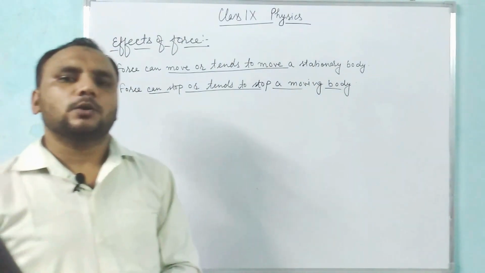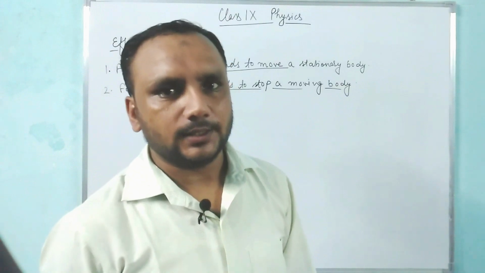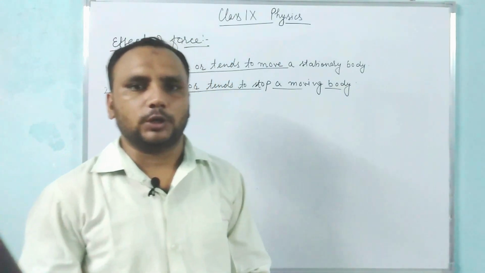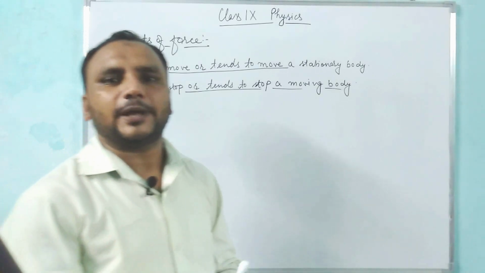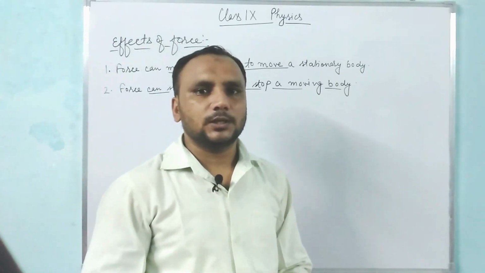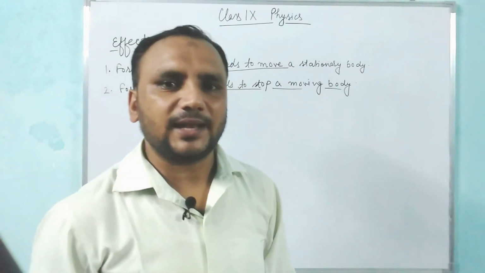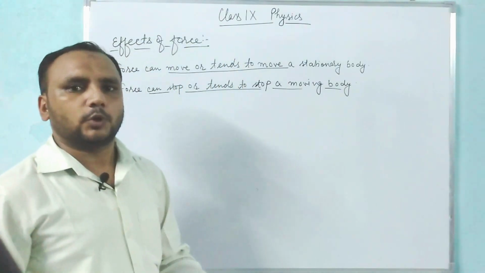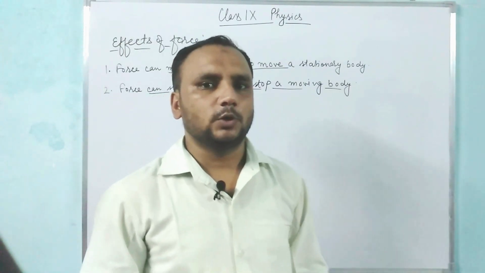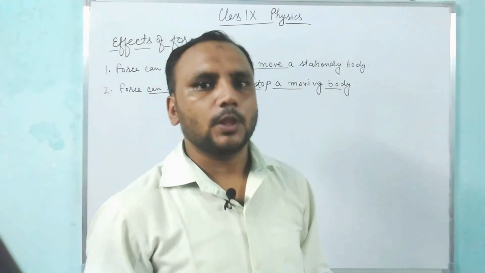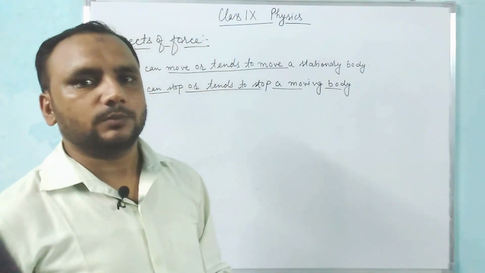In a cricket match, when the bowler throws the ball towards the batsman, the batsman hits the ball and applies a force on the ball with the help of the bat. Then what happens? The batsman changes the direction of the ball as well as the speed of the ball. So we can say that force can change the direction of motion, or force can change the velocity of a moving body.